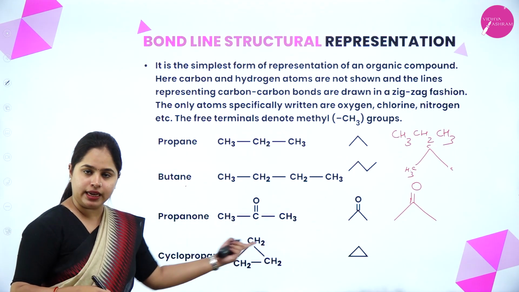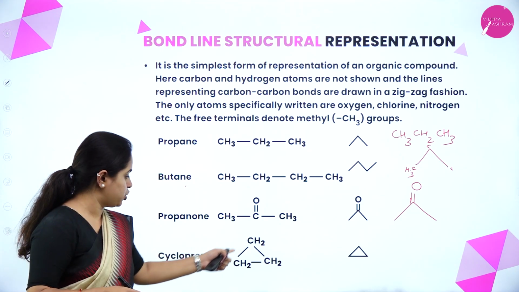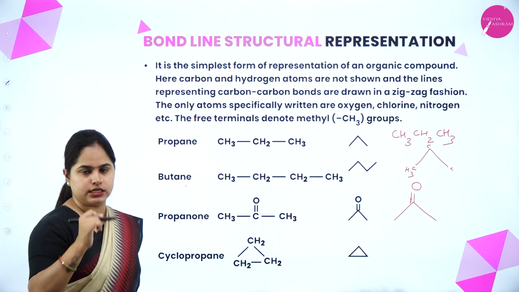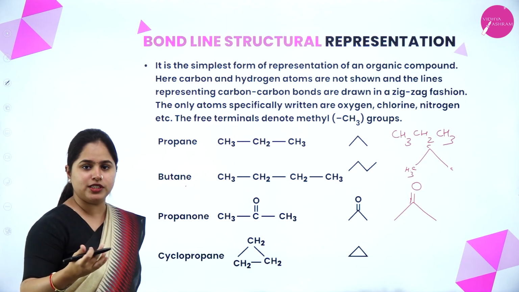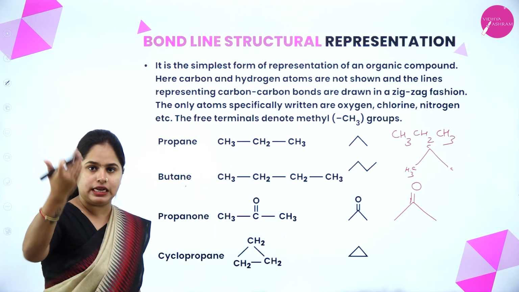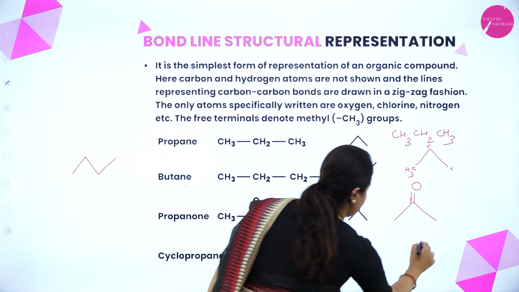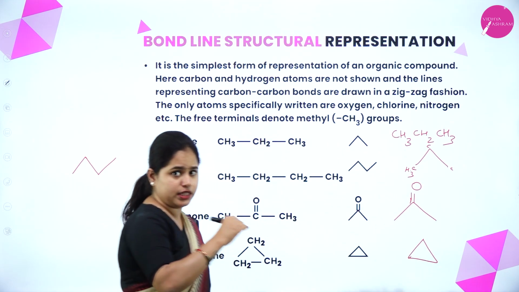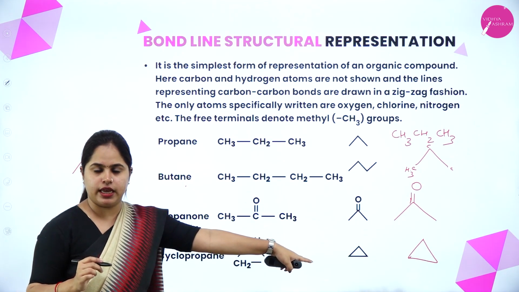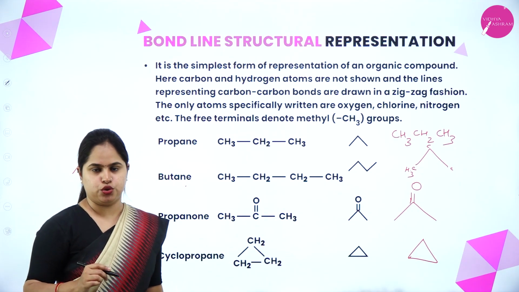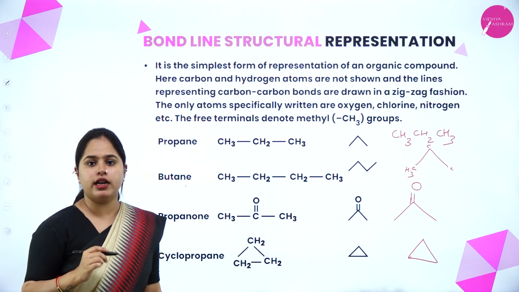Now coming on to a cyclic compound. As you can see, CH2, CH2, CH2. They are in a cyclic form. That is a closed chain. These all are examples of open chain, which we will be studying in detail in the classification of organic compounds. So you can see it will be represented this way. Are there any free terminals there? No, right? So there won't be any CH3 there. It is all CH2. I hope bond line representation is clear.